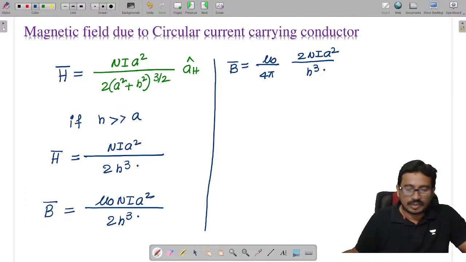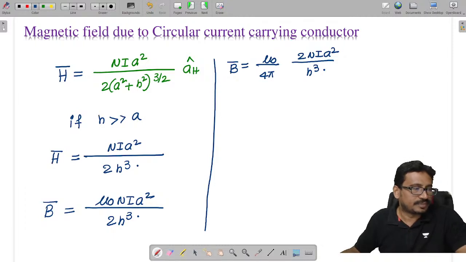We can modify this formula according to requirement. Done.